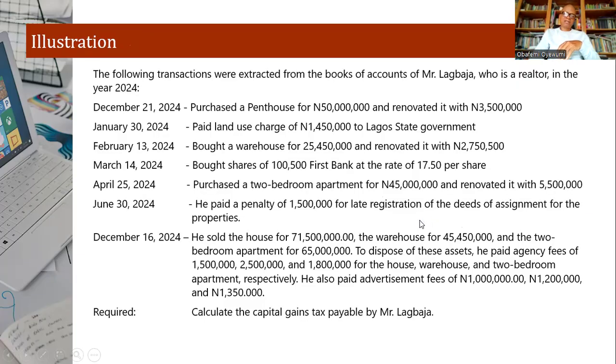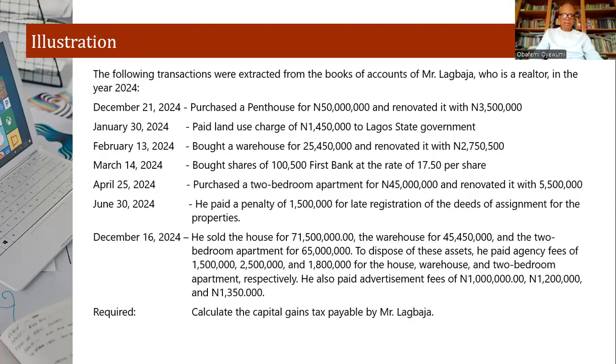Now, let's have an illustrative question here. Mr. Lagwaja is a realtor, and then in 2024, pardon me, this is supposed to be 2023. Please take note.